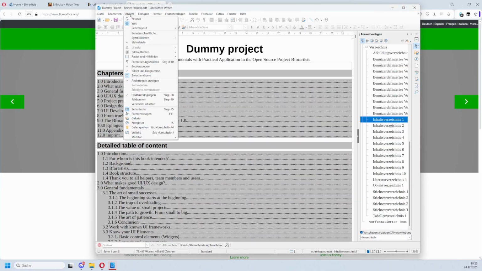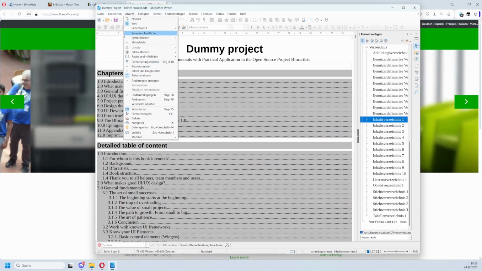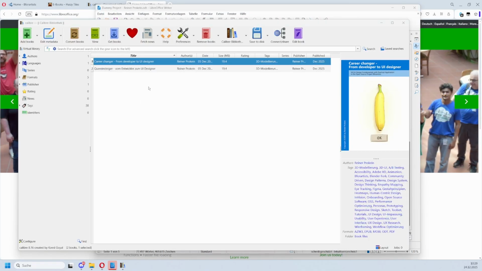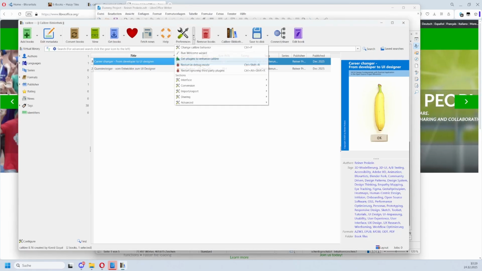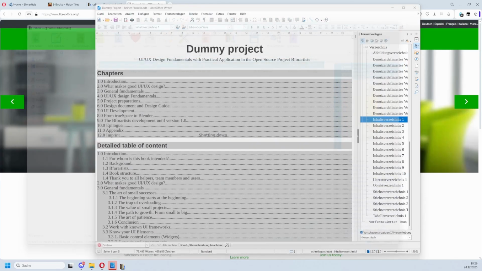And we don't use the normal view, but the web view. We don't want pages. Well, we have pages, but we don't want the gaps to display. I assume you have installed Calibre now. In case you want to run the welcome dialog again, to set things up, change, yes, run welcome wizard.